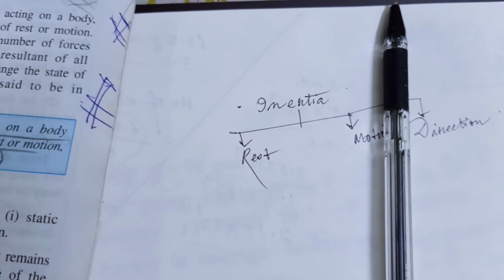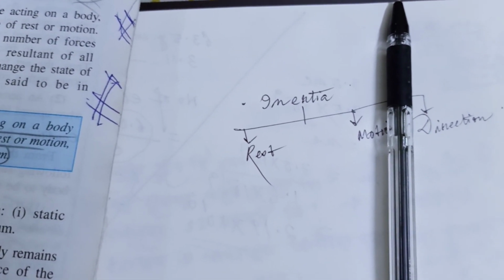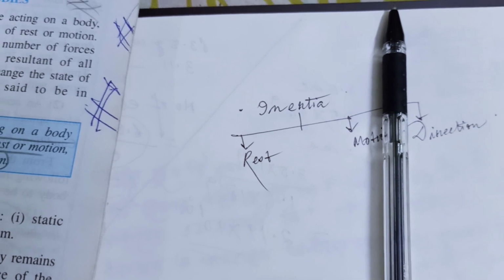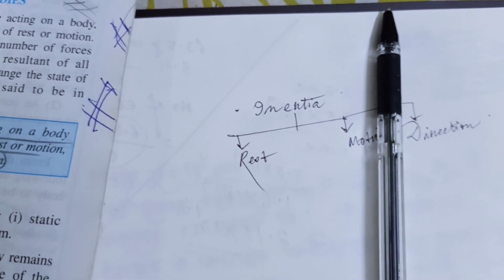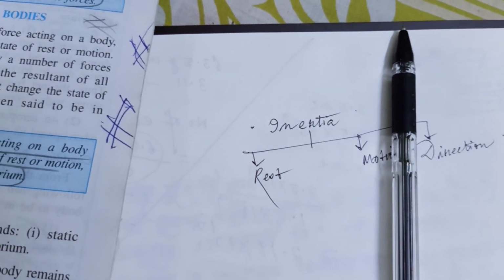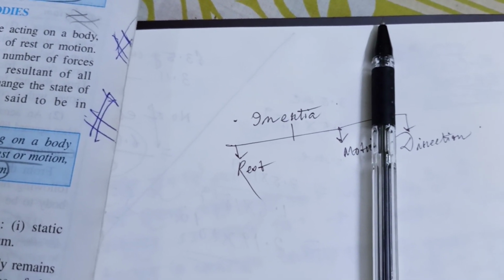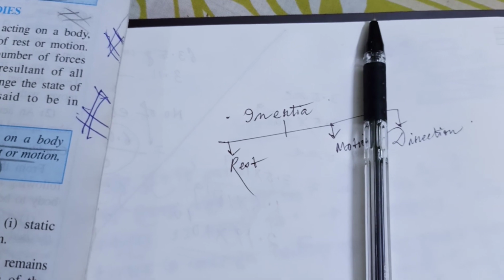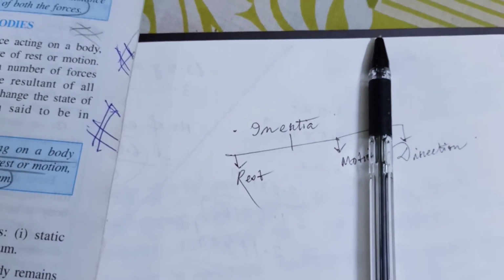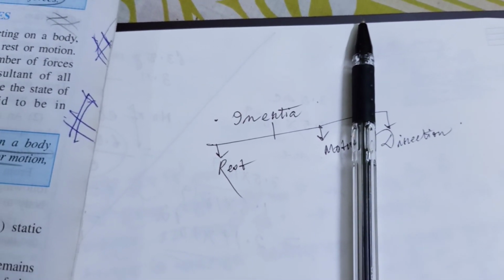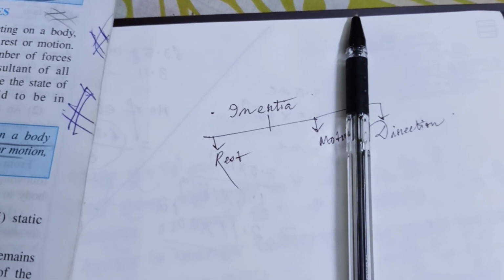There is rest, there is motion, and there is inertia of direction, when you turn within a particular rotary and you suddenly want to change your position, then that inertia concept comes into play, that is inertia of direction.